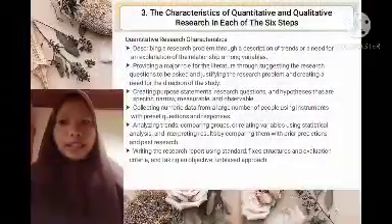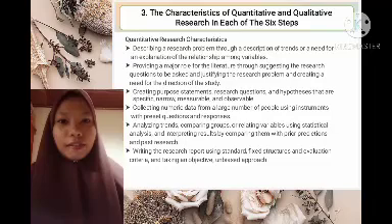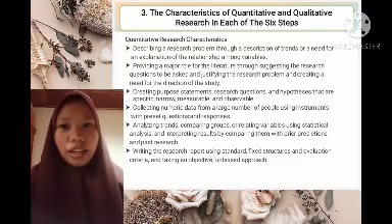The third topic is the characteristics of quantitative and qualitative research in each of the 6 steps. The first is quantitative research characteristics.